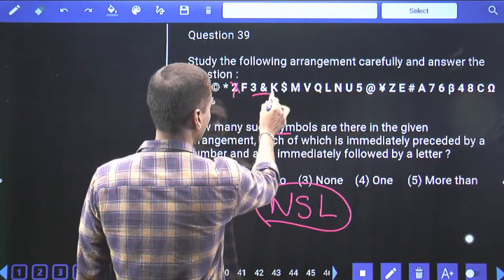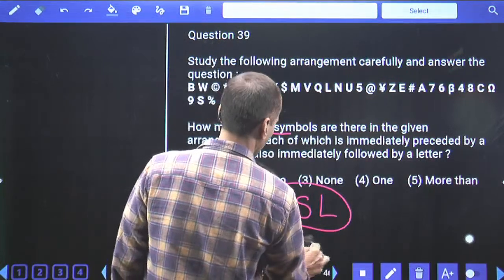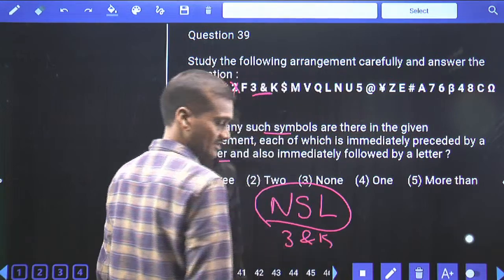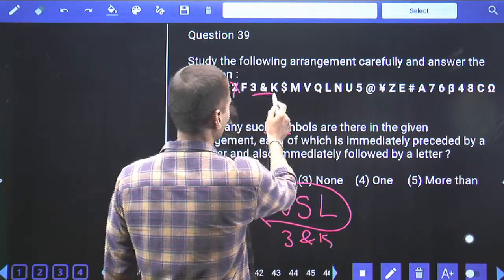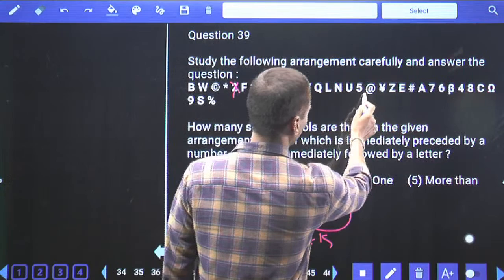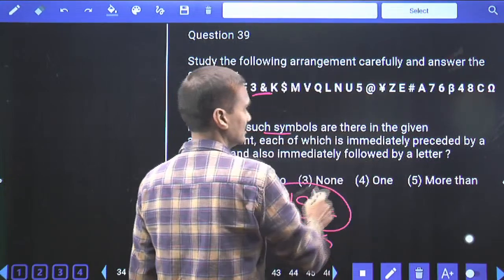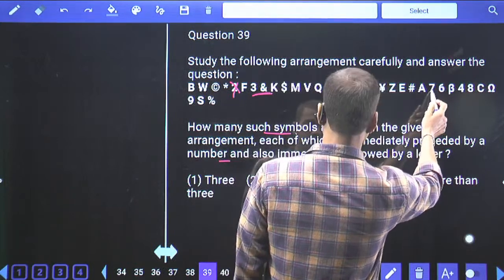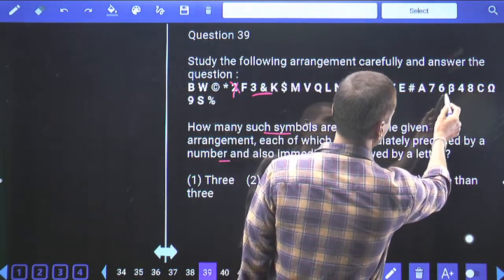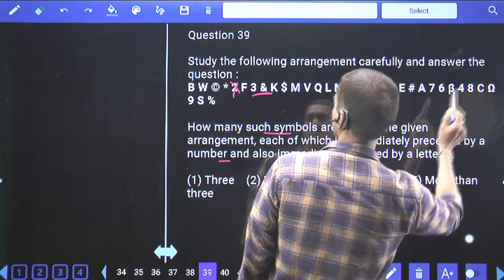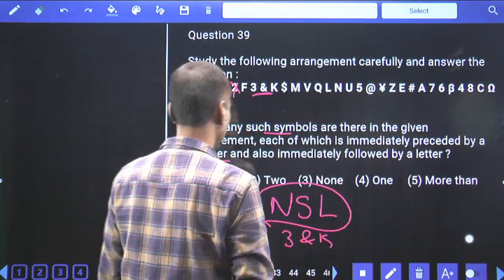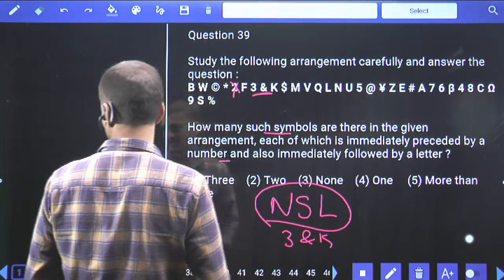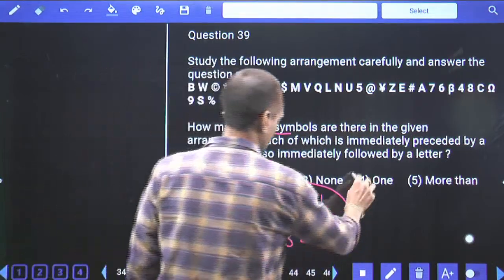Now this number, symbol, letter, see here, 3 is a number and immediately followed by symbol and followed by letter. 3 and K. Number, symbol, letter. Again directly go to this one, number, symbol, it is not followed by letter. This one is not a letter, it is a symbol. Next one, number, symbol, letter. Isn't it? Number, symbol. Hence, how many do we have? We have only one of such type. Only one of such type, that is choice 4, question number 39.